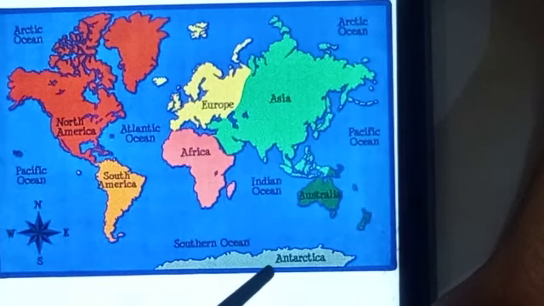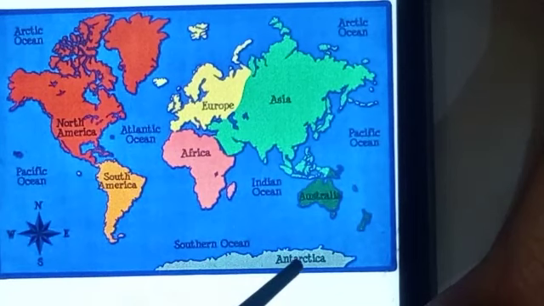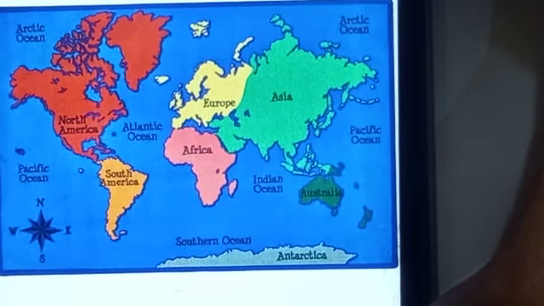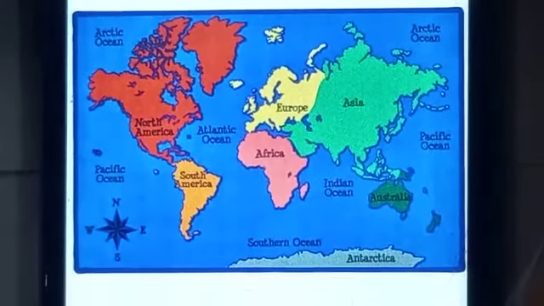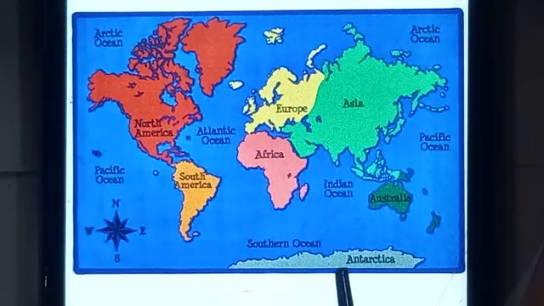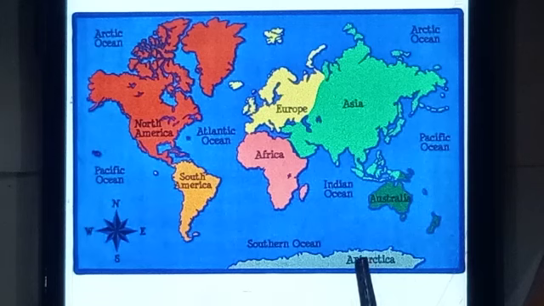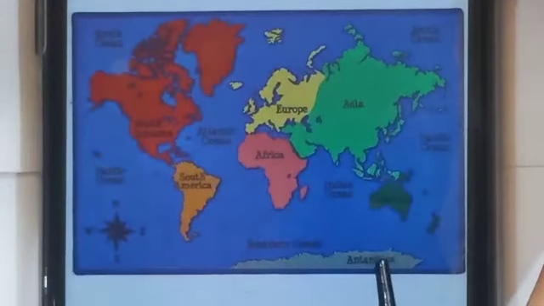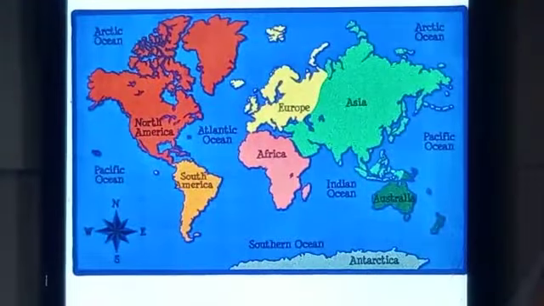Now come to Antarctica. This is the location of continent Antarctica. Antarctica is a dead continent where no human being lives. It was the last continent to be discovered. It is the highest, coldest continent on the earth. The coldest recorded temperature of Antarctica is minus 89.